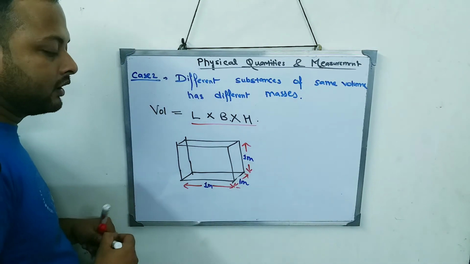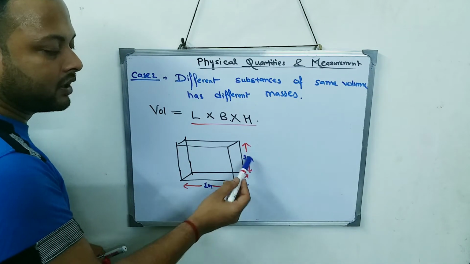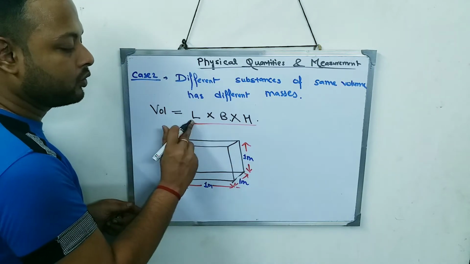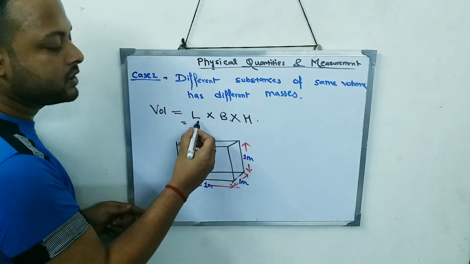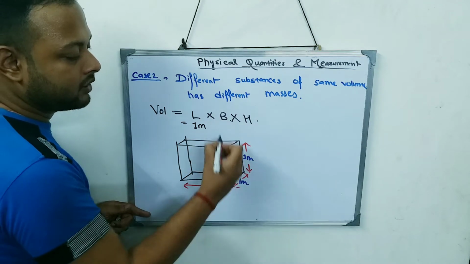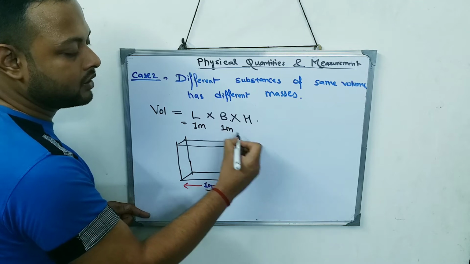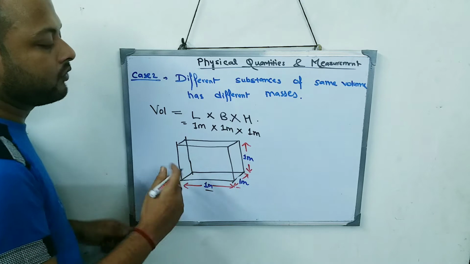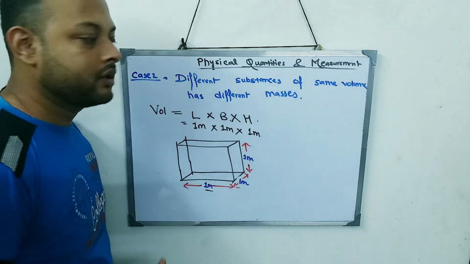Now what will the volume become? Using the formula, volume is equal to length, 1 meter, into breadth, 1 meter, into height, 1 meter. So volume is equal to 1 meter into 1 meter into 1 meter.